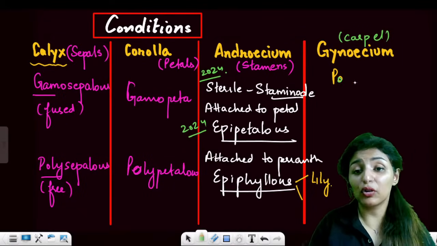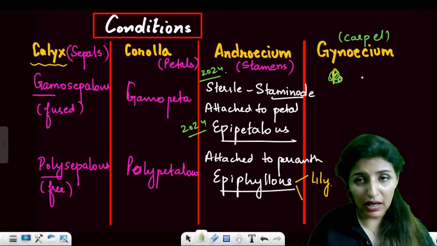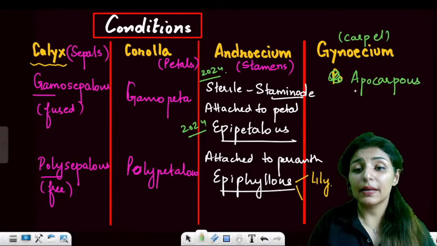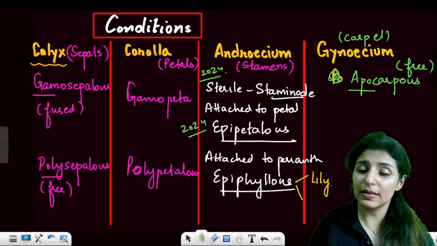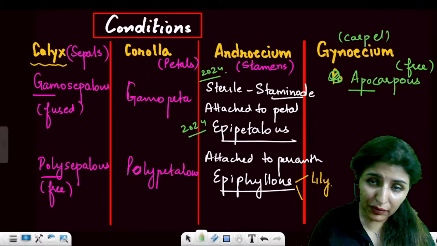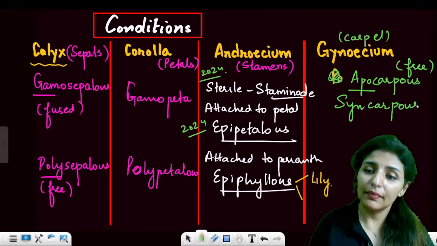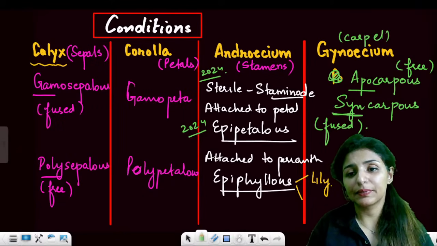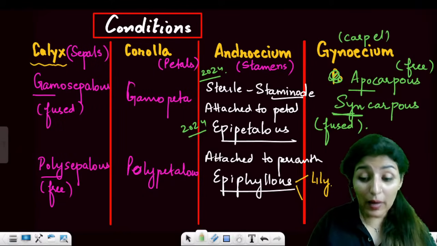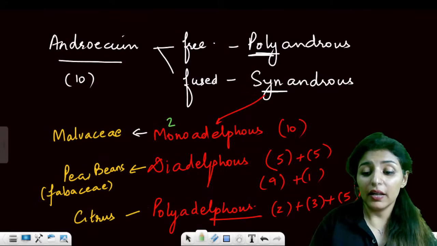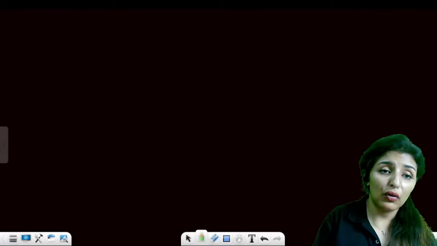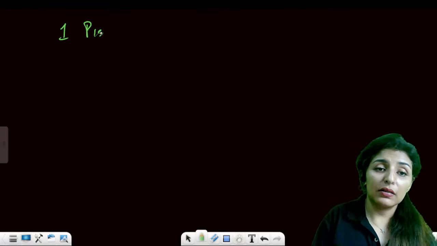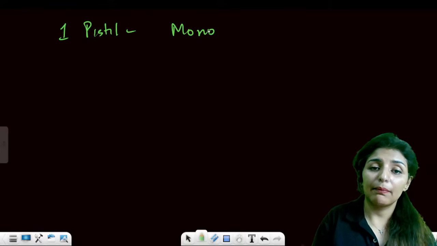Clear? Now, if more than one carpel is present and they are free, we can call it apocarpous. Apocarpous for free carpels. And if they are all fused, we'll call them syncarpous. Clear? And if there is one carpel or pistil, we'll call it monocarpellary.